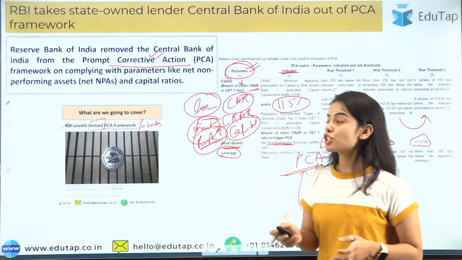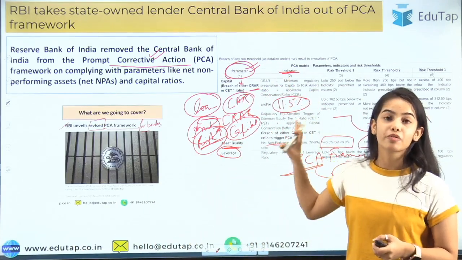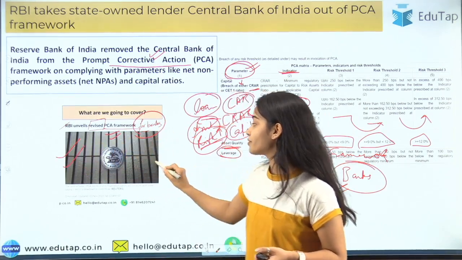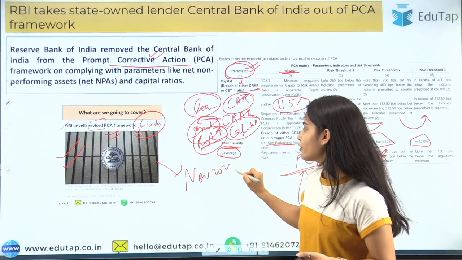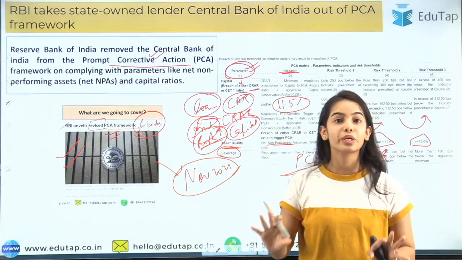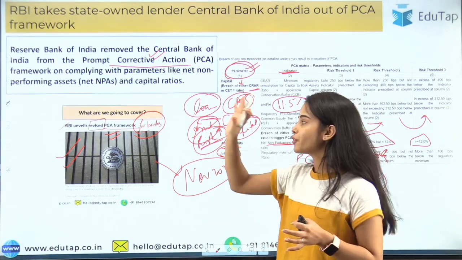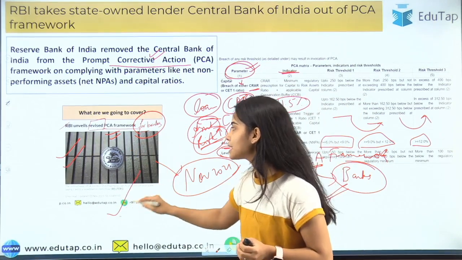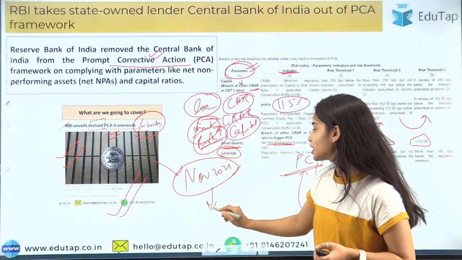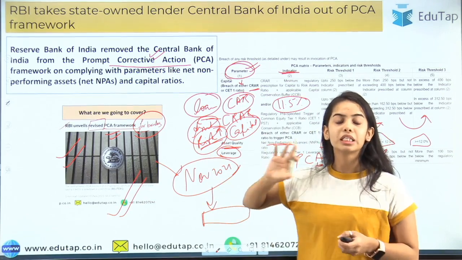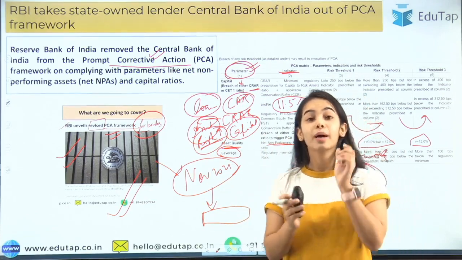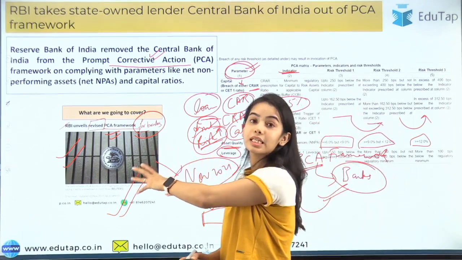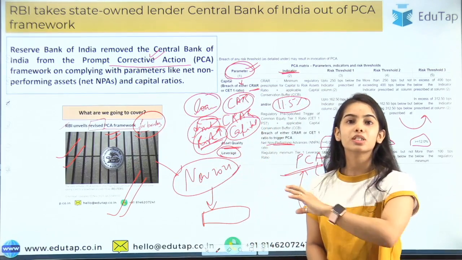So I will not indulge much on this PCA framework, because I have already taken a session on the PCA framework for the banks when it was revised in November 2021, where we discussed the PCA framework in depth for 20 to 25 minutes. So if you have any query or confusion regarding the PCA framework, you can see this session. I will give the link of this session in the description box below, and you can have a deeper, thorough understanding of the PCA framework. PCA framework is important, but here I have told you the basics. You can see the session where all the percentages are discussed in depth.